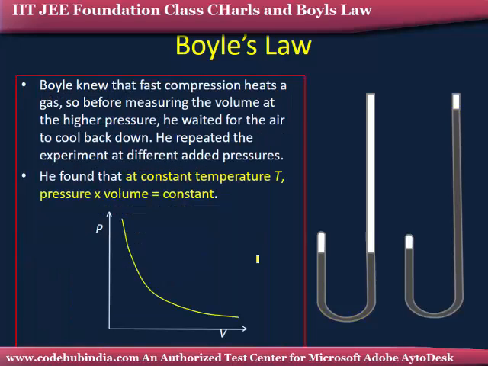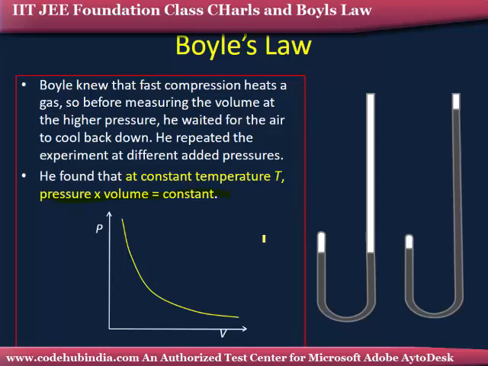After taking all the data, the pressure-volume graph curve will look like this, because pressure into volume is equal to constant. The condition is at constant temperature.